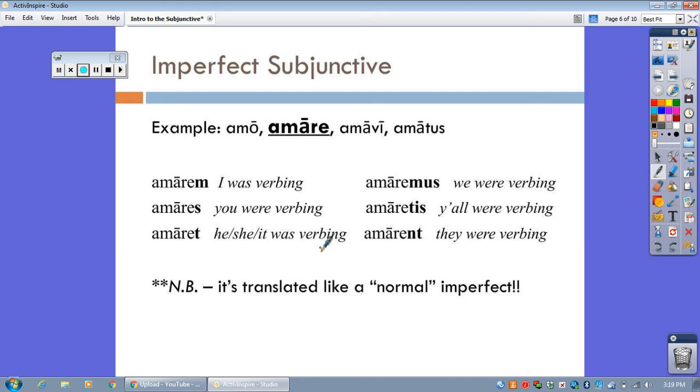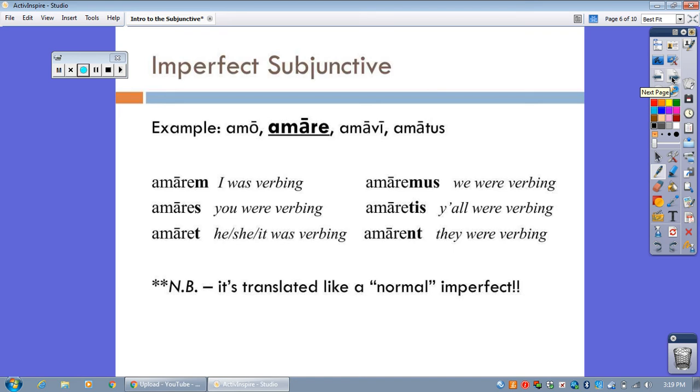In other words, it's translated just like a normal old imperfect: amabam, amabas, amabat, amabamus, amabatis, amabant. Whoa. The difference will be how these verbs are used in sentences. If you saw amabat, that is a statement of fact. If you saw amaret, then something's going on where there's maybe a little bit of vagueness or doubt or hesitancy. Okay? So there it is, the imperfect subjunctive.